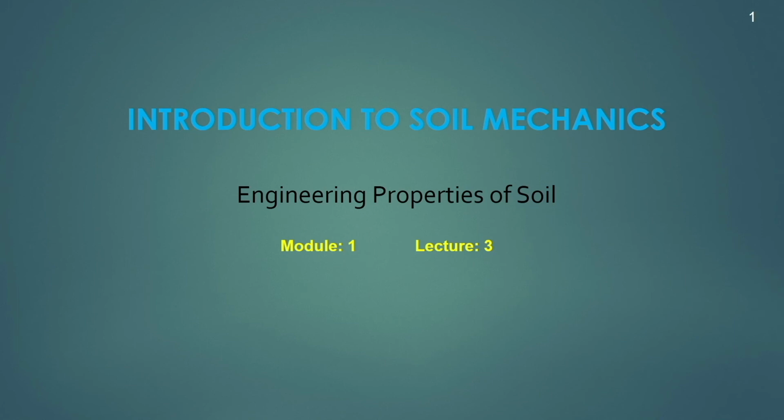In the previous class we discussed two engineering properties, which were the compaction and the permeability of the soil. Continuing with these engineering properties, today we will be learning about the other two engineering properties, which are the shear strength and the consolidation behavior of the soil.